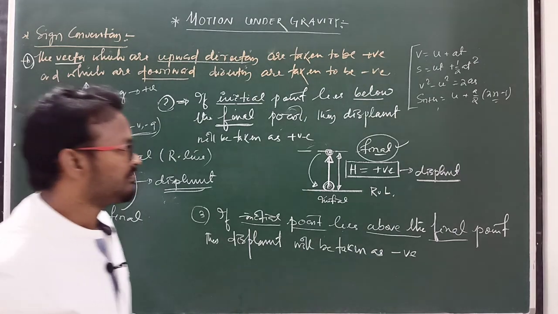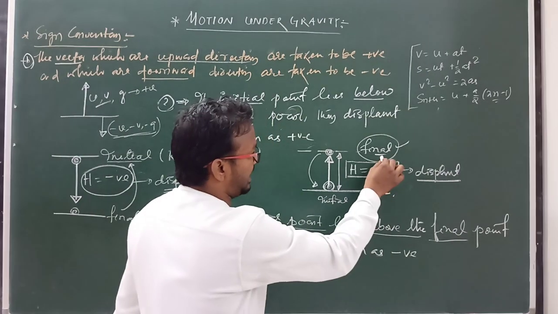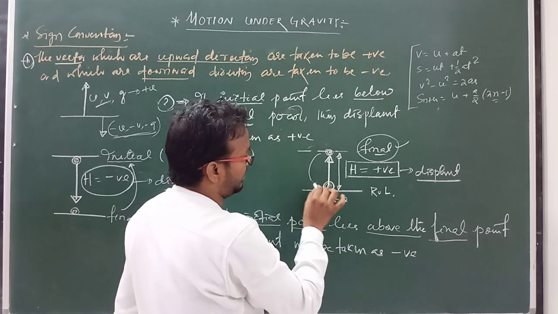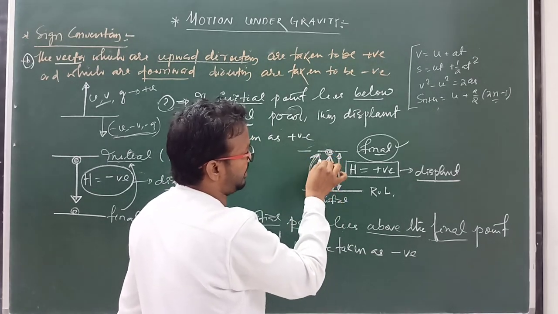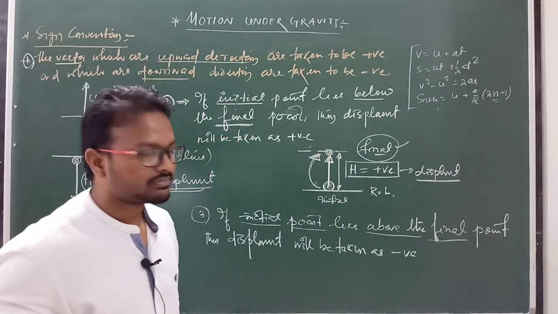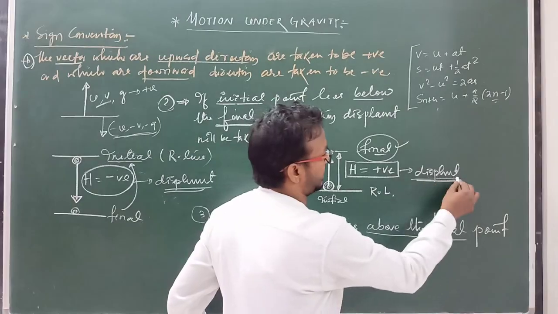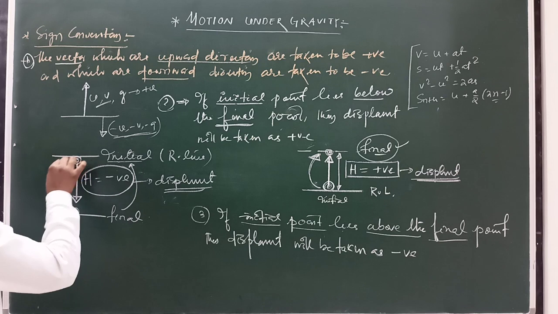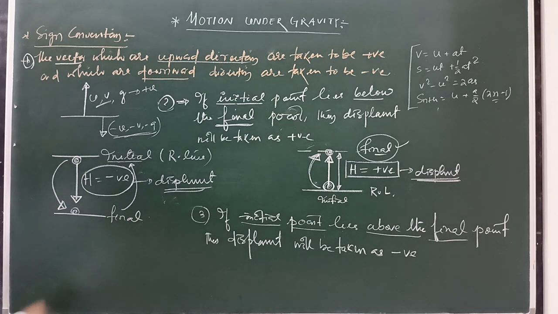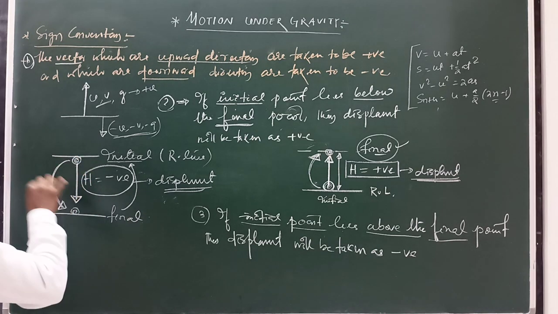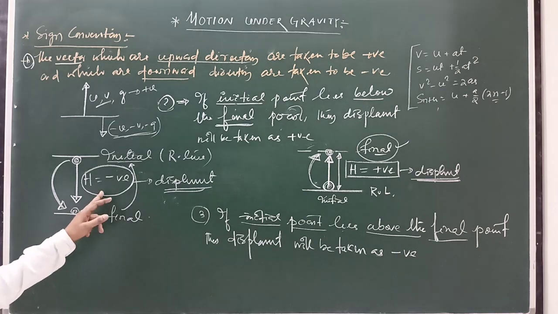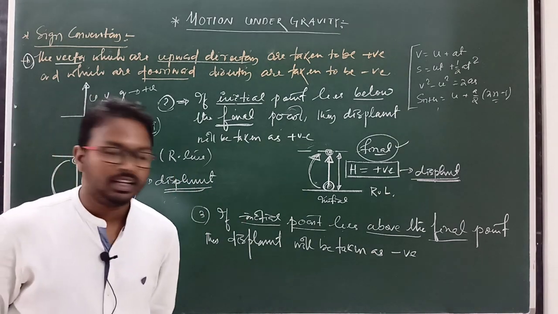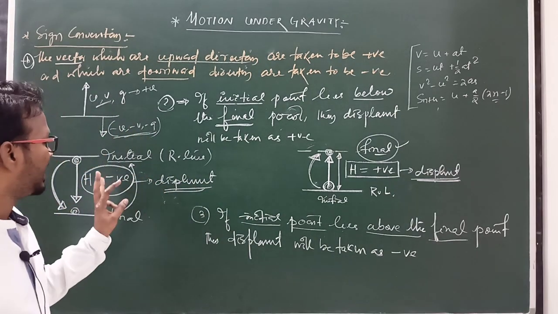And second thing, if the final point lies above the initial point, then displacement is taken to be positive. And next, if the final point lies below the initial point, then displacement is taken to be negative.